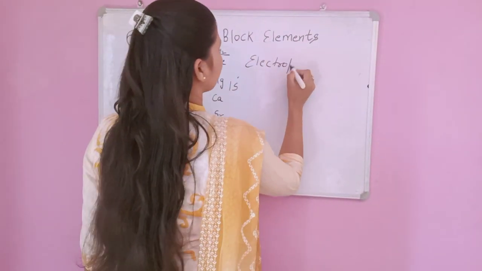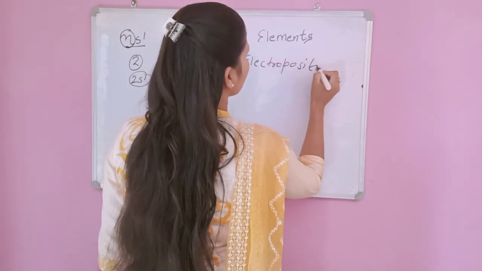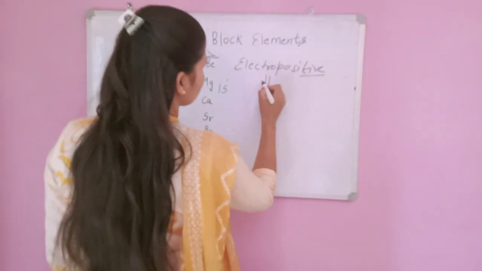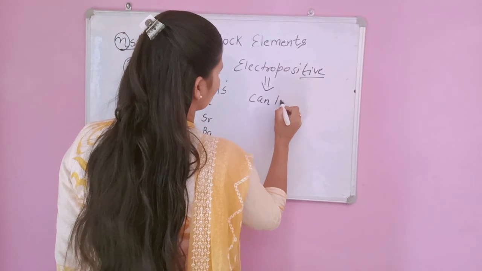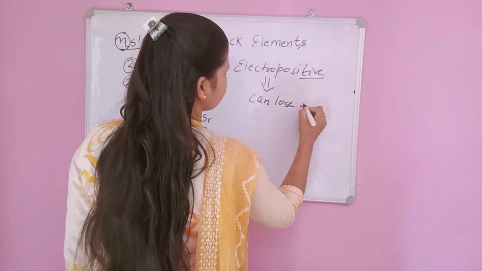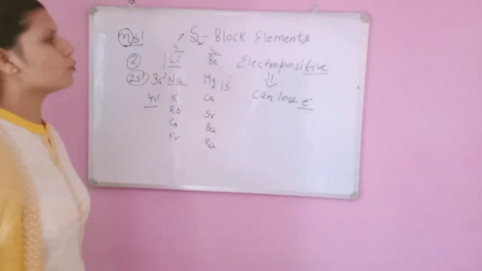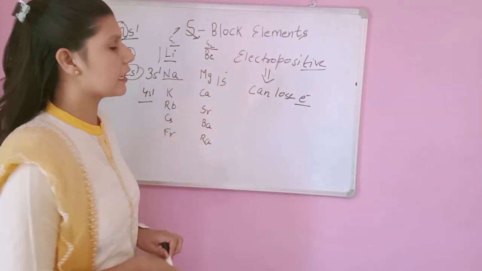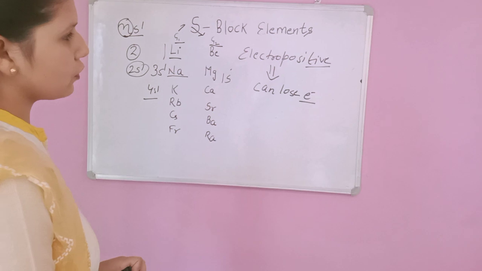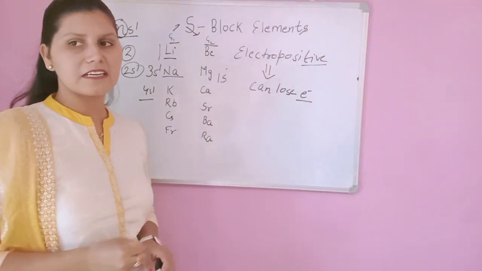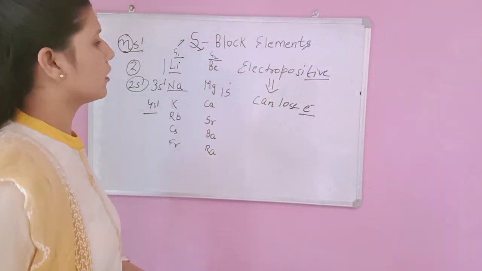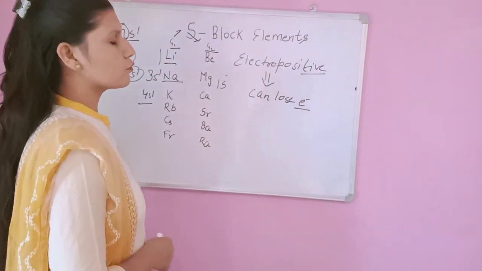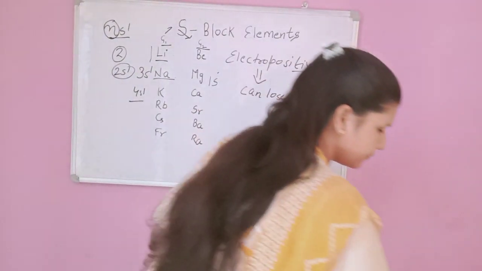Next, their electropositive character. Alkali metals and alkaline earth metals are electropositive in character. Electropositive means they can lose electrons. Their tendency to lose electrons shows that they are electropositive in nature. Electronegativity, as we know, is the tendency to attract or accept electrons, but here metals lose electrons, so these are electropositive in nature.